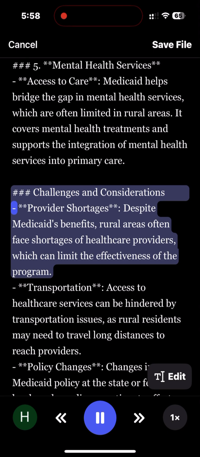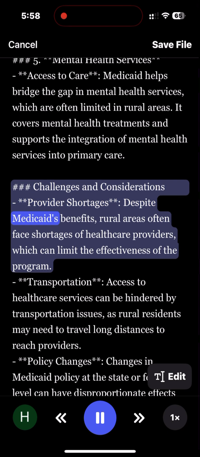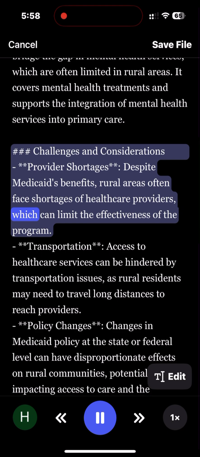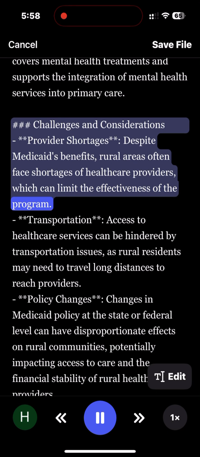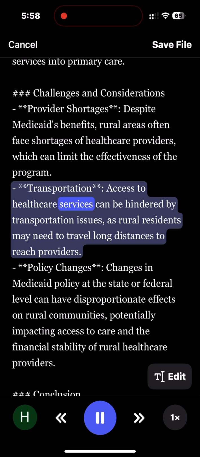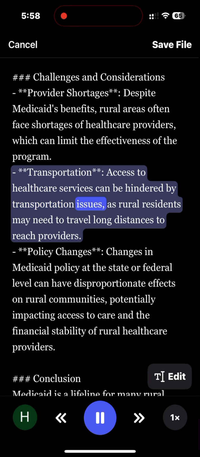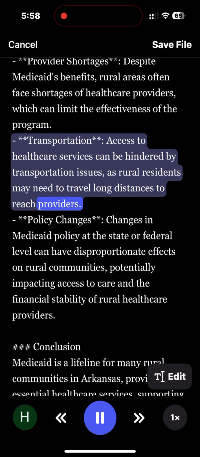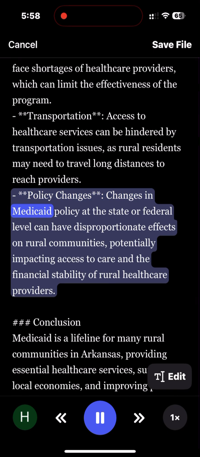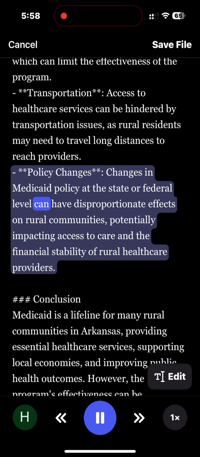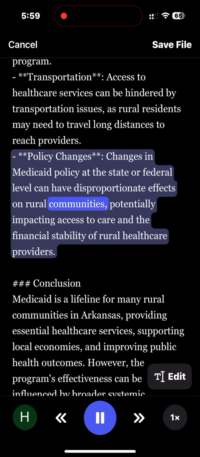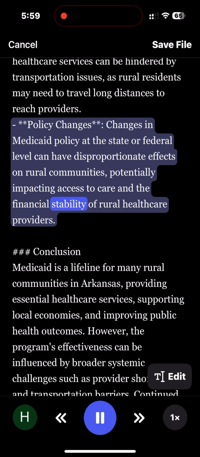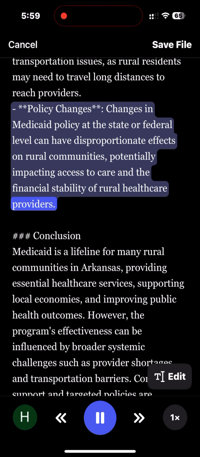Challenges and considerations. Provider shortages: despite Medicaid's benefits, rural areas often face shortages of healthcare providers, which can limit the effectiveness of the program. Transportation: access to healthcare services can be hindered by transportation issues, as rural residents may need to travel long distances to reach providers. Policy changes: changes in Medicaid policy at the state or federal level can have disproportionate effects on rural communities, potentially impacting access to care and the financial stability of rural healthcare providers.